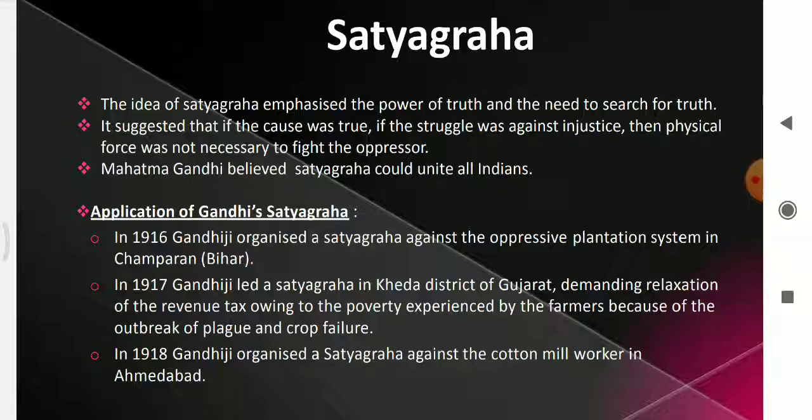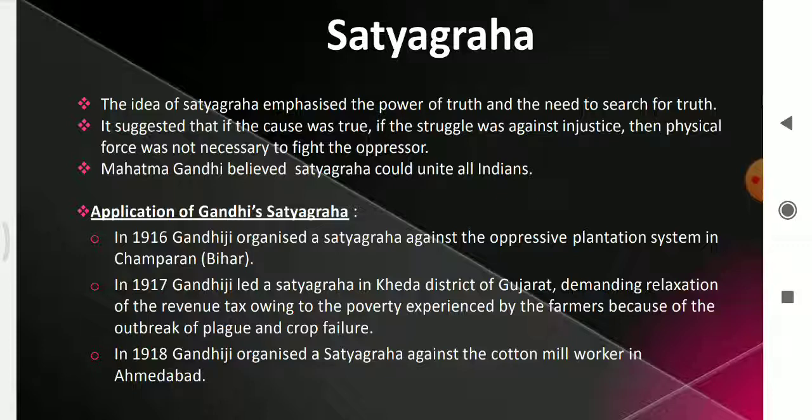Gandhiji says that our oppressors, those who dominate us, should not be forced to accept the truth. They should be made to realize the truth so that they will not repeat the mistake. So Gandhiji believed the dharma of Satyagraha could unite all Indians.